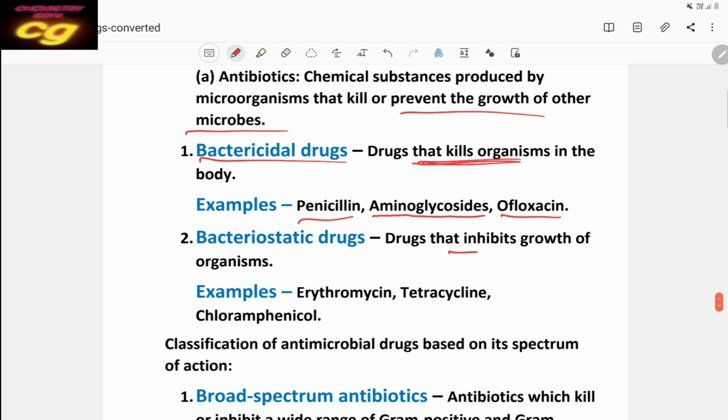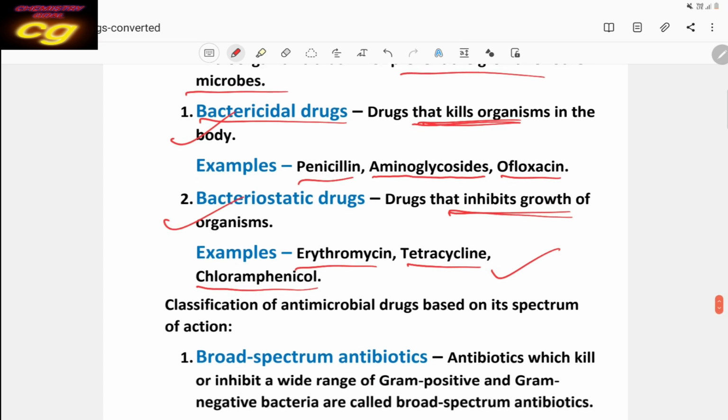But bacteriostatic drugs mainly inhibit and control the growth; development is stopped. This is called bacteriostatic. But bactericidal means it will kill all the microbes; it controls by killing. Examples of bacteriostatic drugs are erythromycin, tetracycline, chloramphenicol. These are very important drugs. Penicillin is a bactericidal drug. So these are called antimicrobial drugs.